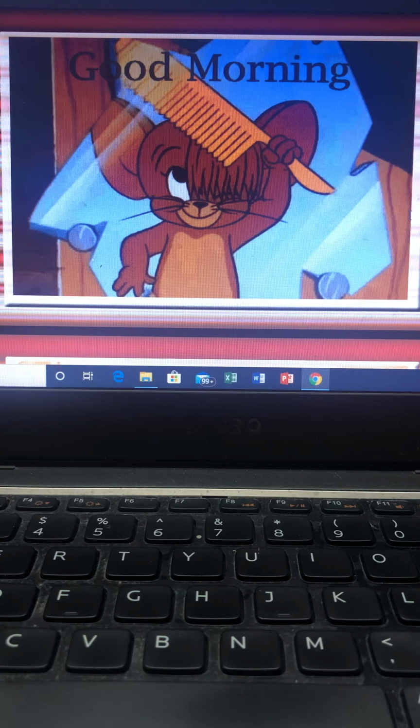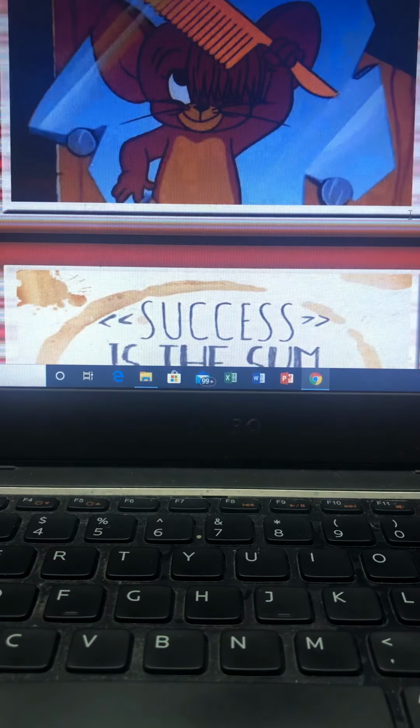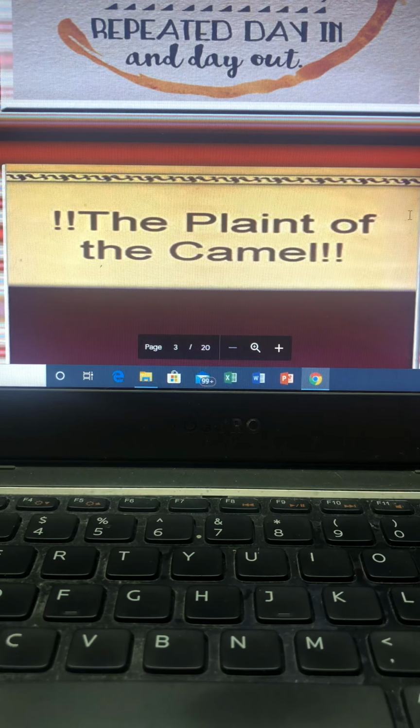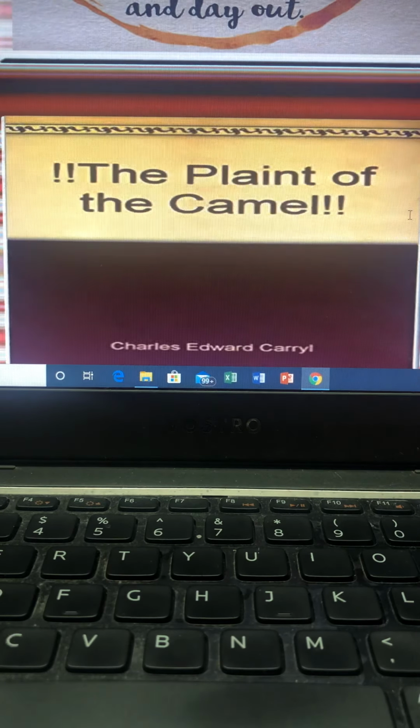Now, today we will be revising the Plaint of the Camel. We have already done this poem before. We will be revising the poem. Now, the plaint of the camel. What does the word plaint mean, students? Plaint is actually a sad cry made by someone. And over here, this cry is made by the camel.